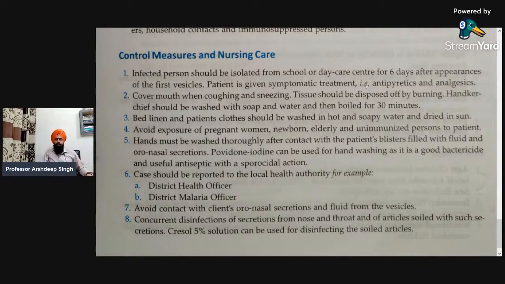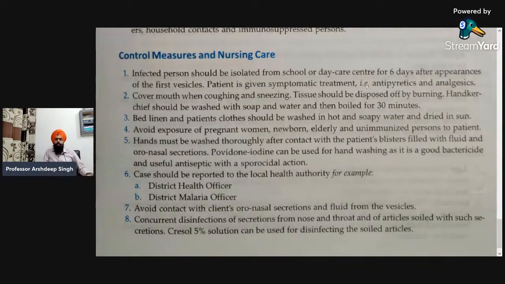Next, bed linen and patient clothes should be washed in hot and soapy water and dried in the sun. So this is how we can wash the clothes of the specific patient so that other persons might not get the infection. Next, avoid exposure of the pregnant woman, newborn, elderly, and unimmunized person to the patient. So these persons should be isolated specifically from that patient.